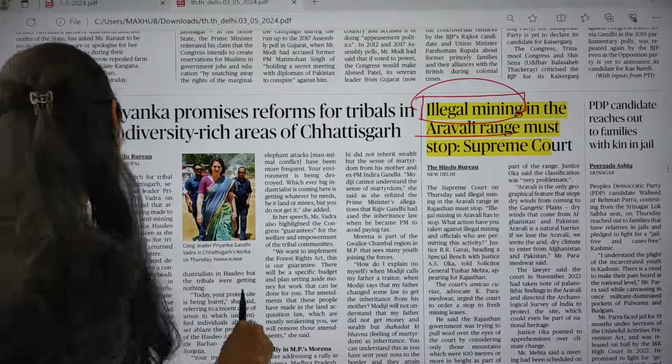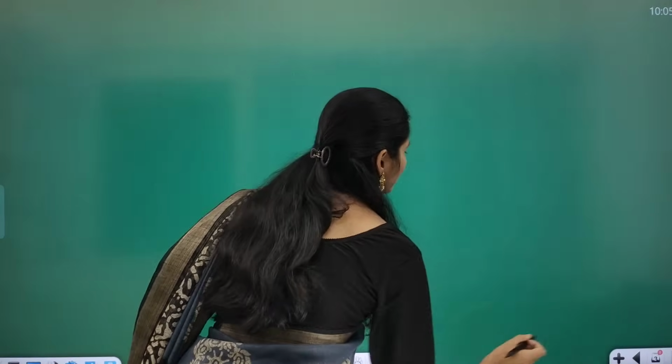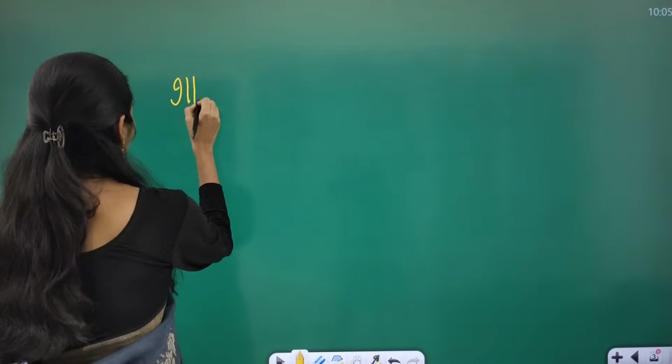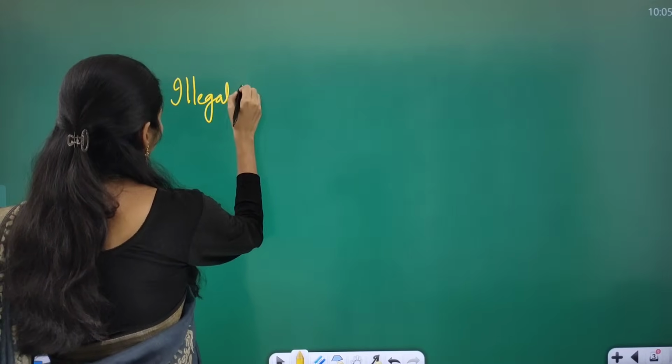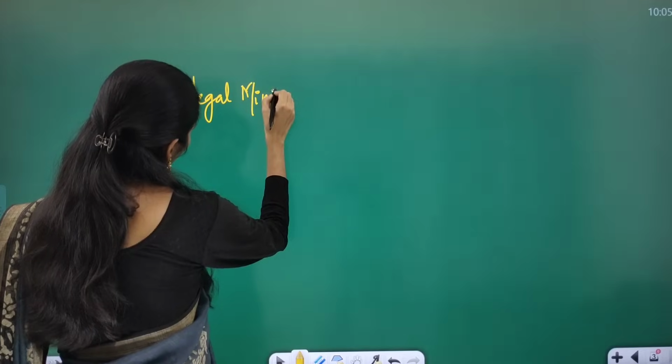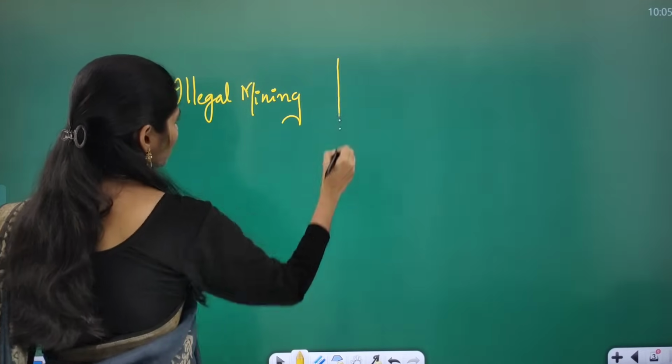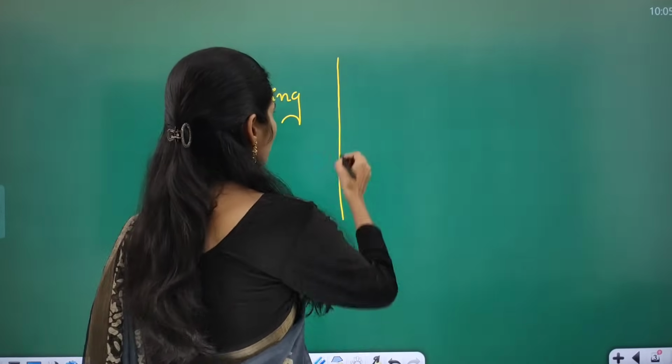So there are two keywords. First one is illegal mining. Next one is Aravalli range.